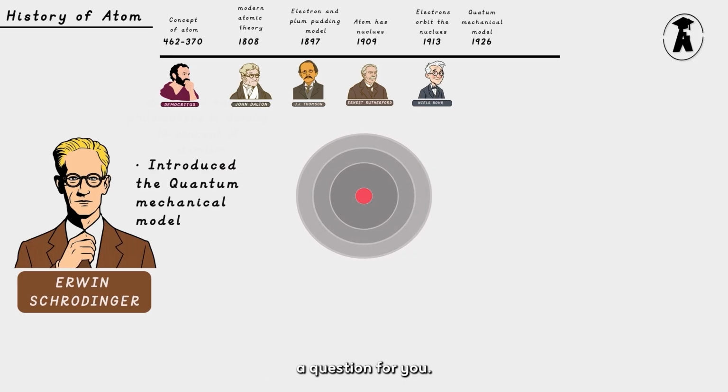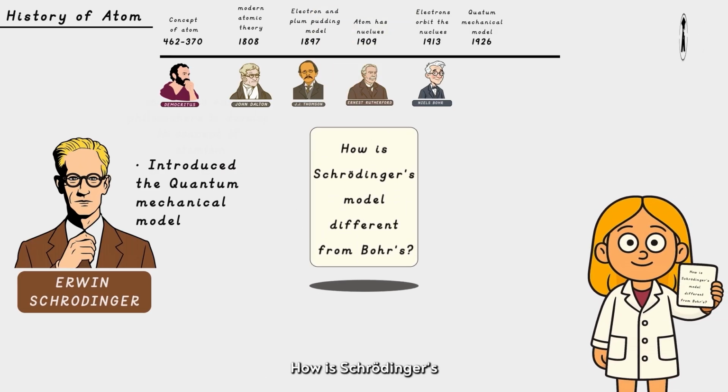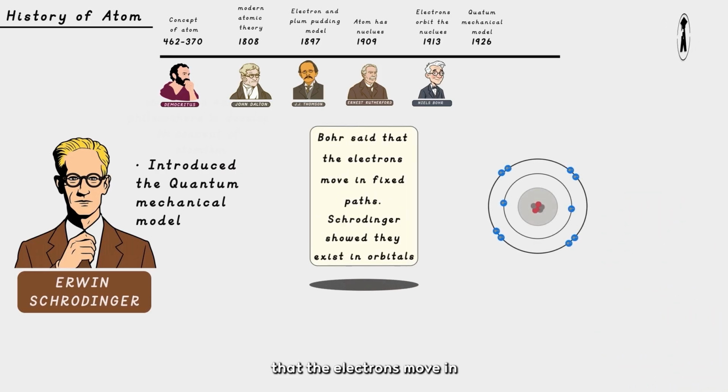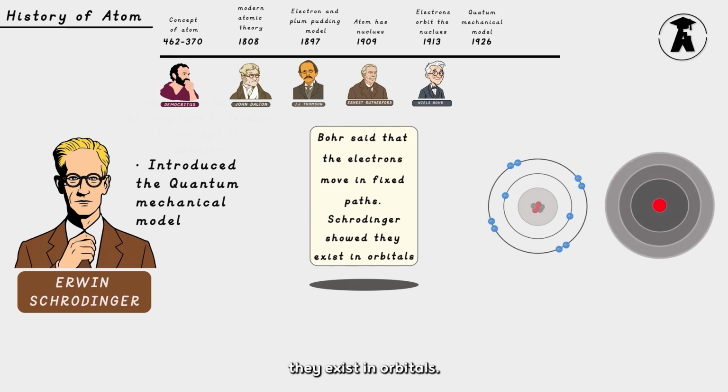Now, here is a question for you. How is Schrödinger's model different from Bohr's? The answer to this question is, Bohr said that the electrons move in fixed paths. Schrödinger showed they exist in orbitals.